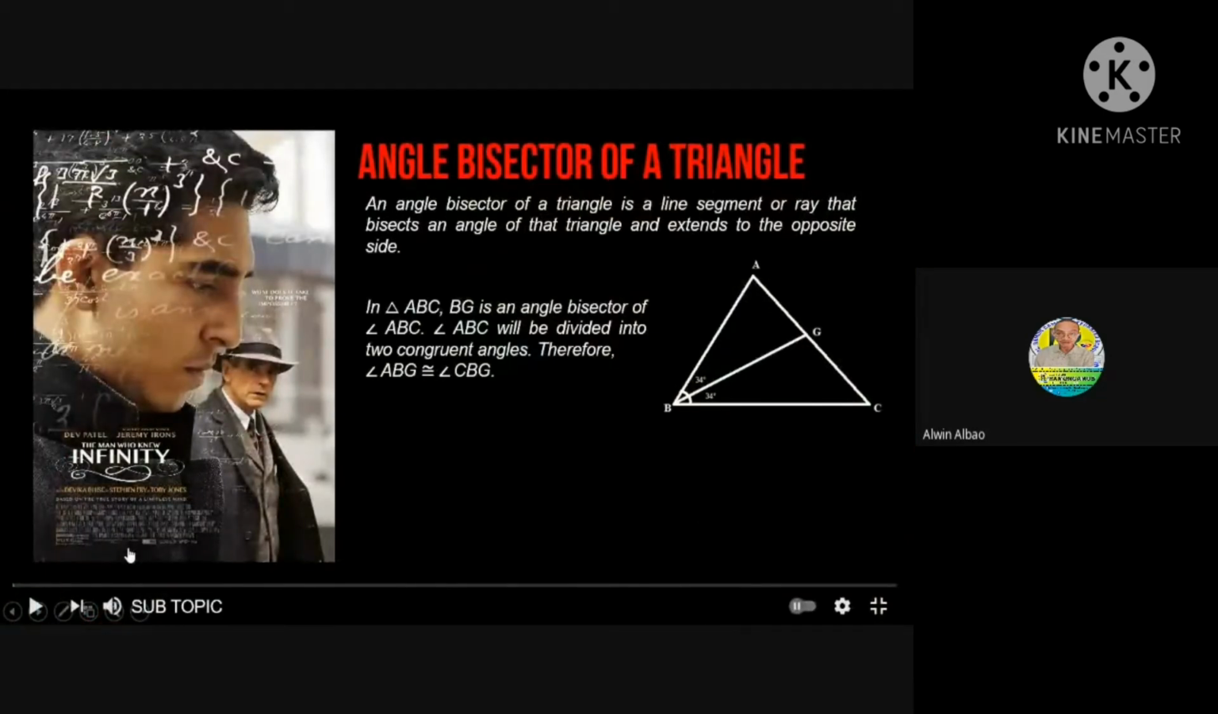Angle bisector of a triangle. An angle bisector of a triangle is a line segment or ray that bisects an angle of the triangle and extends to the opposite side. Example, in triangle ABC, BG is an angle bisector of angle ABC. Angle ABC will be divided into two congruent angles. Therefore, angle ABG is congruent to angle CBG. So angle ABG is equal to angle CBG. So the measure of angle ABG, which is 34, is equal to the measure of angle CBG, which is 34 also.